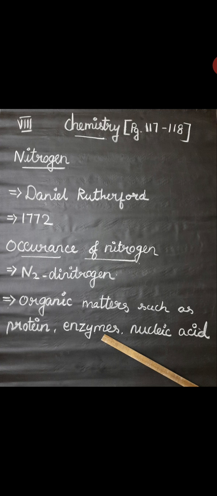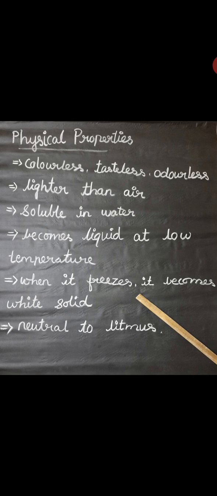Next we can see the physical properties of nitrogen. It is a colorless, tasteless, odorless gas. It is slightly lighter than air. It is also slightly soluble in water. Nitrogen becomes a liquid at low temperature and looks like water. When nitrogen freezes, it becomes a white solid. Nitrogen is neutral to litmus, like oxygen.